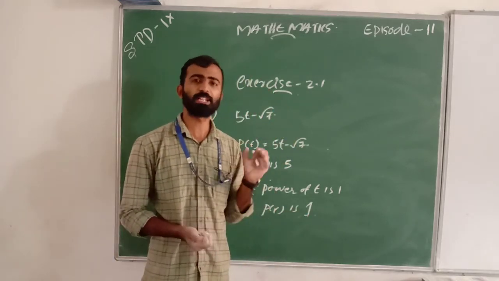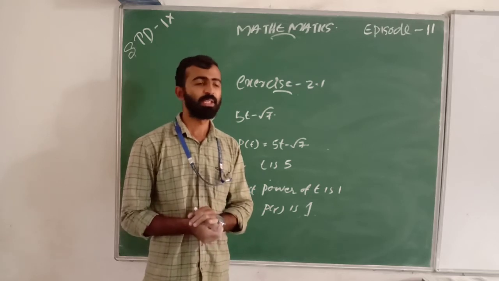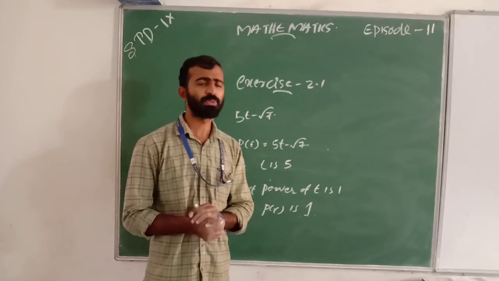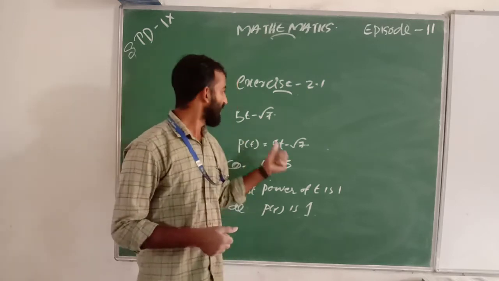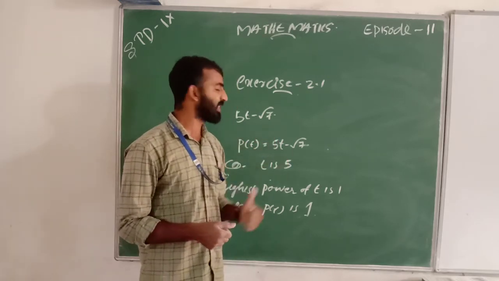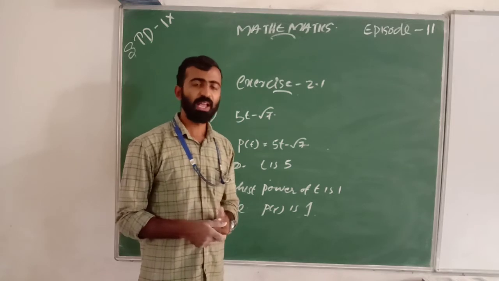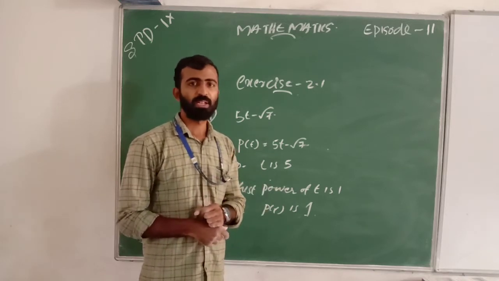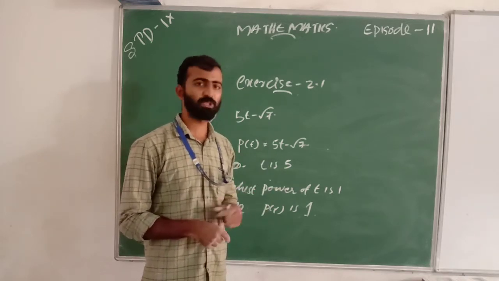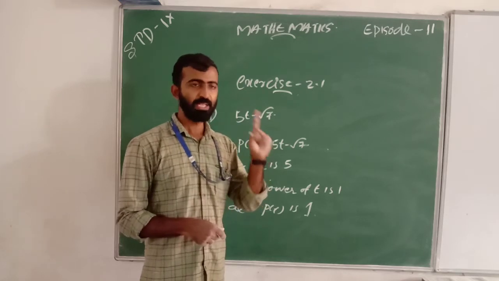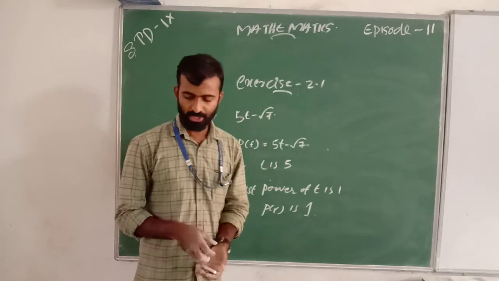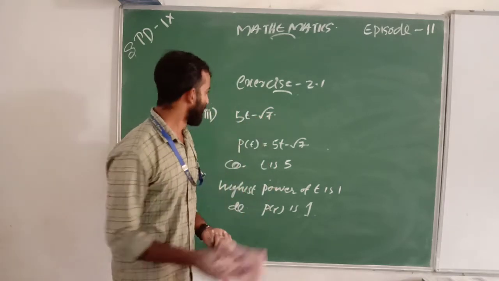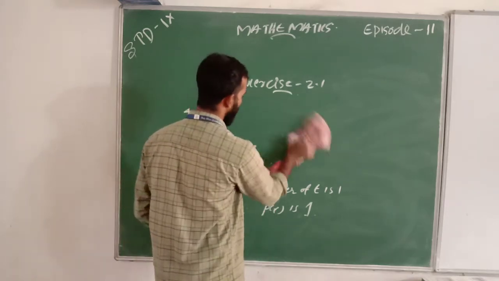Is it correct? Any doubt? Okay, good. So p of t equal to 5t minus root 7 has degree 1, because the highest power of t is 1. Yes. So we are going to discuss the fourth part.